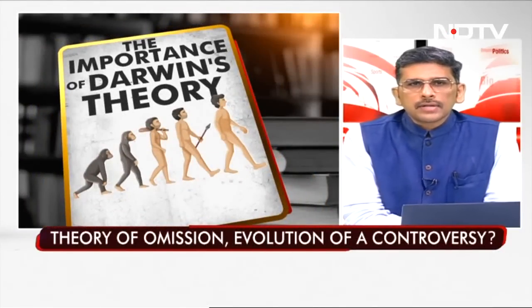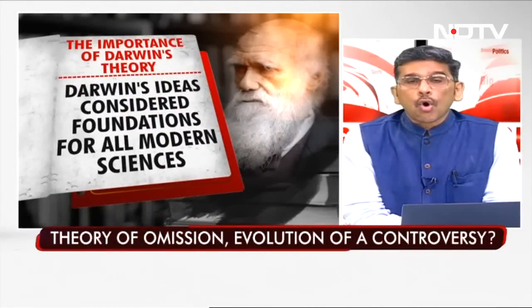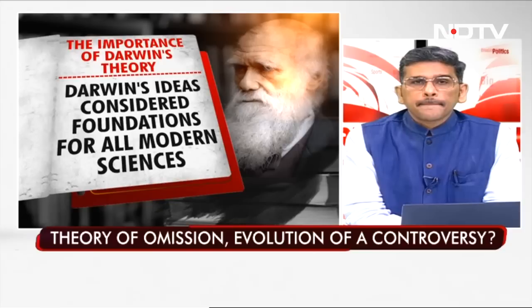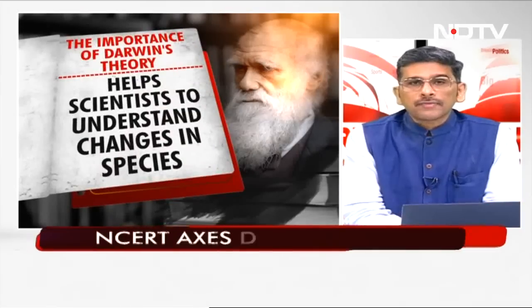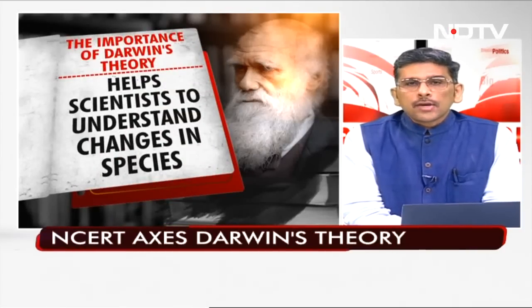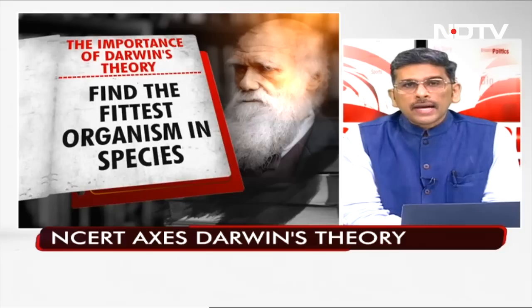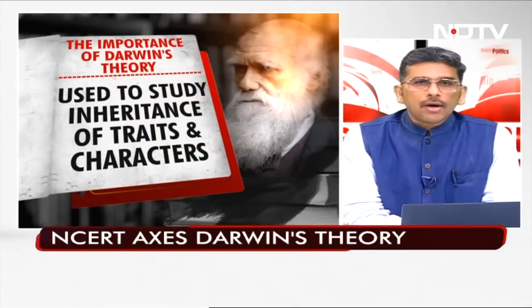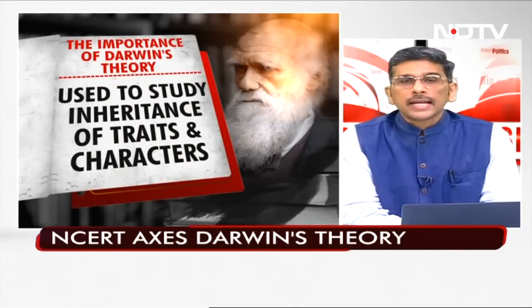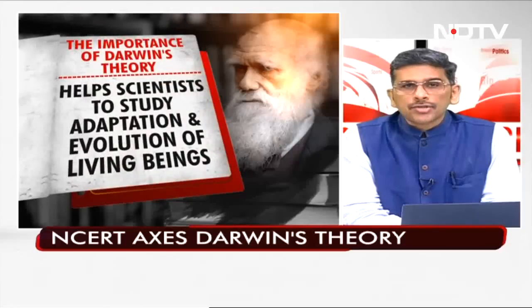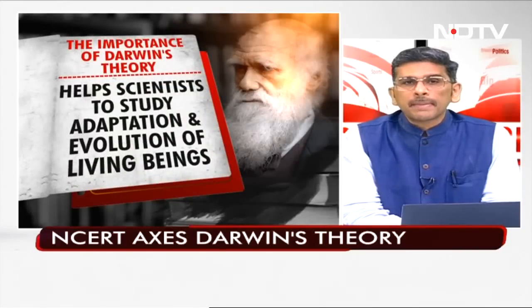Darwin's ideas are considered the foundation for all modern sciences, and this is being said by a lot of scientists. It also helps scientists to understand the changes by species, find the fittest organism in species. It is used to study inheritance of traits and characters. It helps scientists to study adaptation and evolution of living beings.